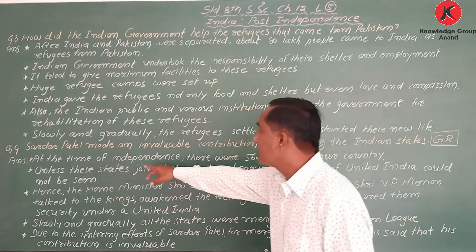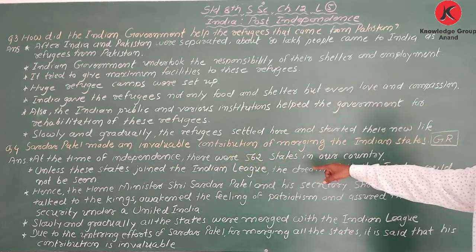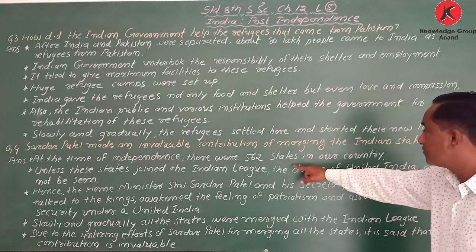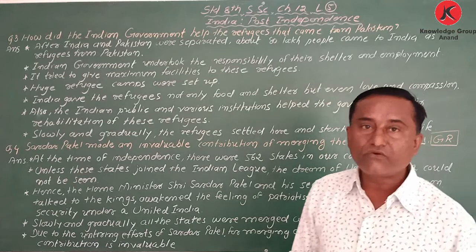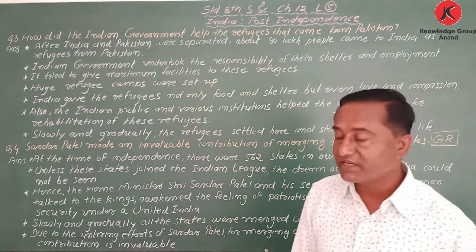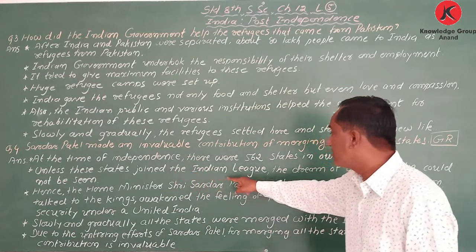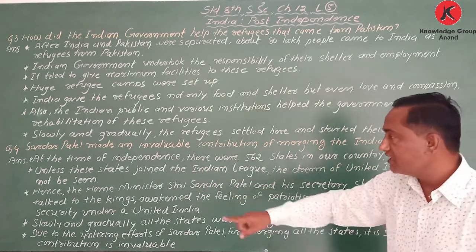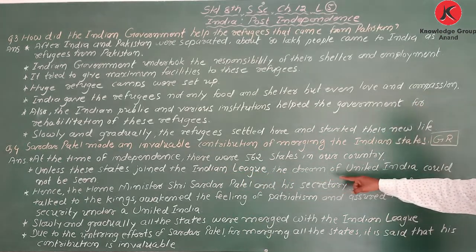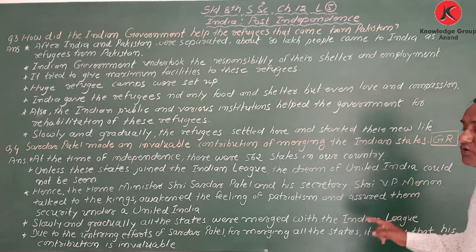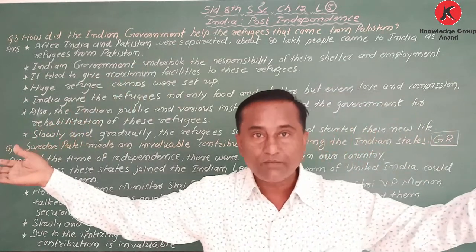First thing, at the time of independence, there were 562 princely states in our country. Unless these states joined the Indian Union, the dream of a united India could not be seen. If they are not united, we cannot say a great India, a big India.